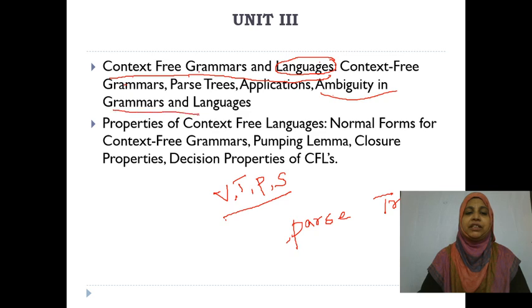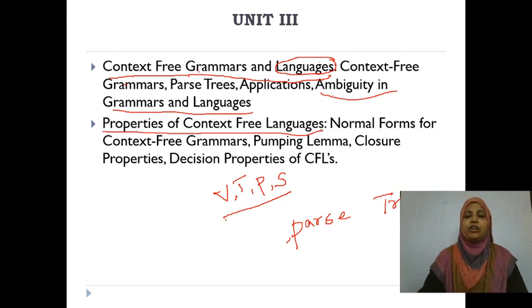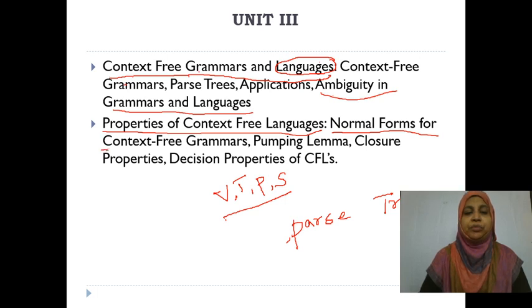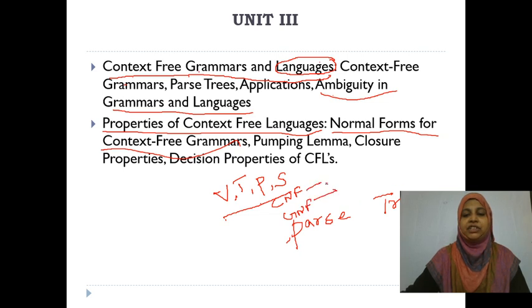The third unit has two parts. The third unit is divided into two parts. The first one is context-free grammar and languages. The second one is the properties of context-free languages. In the properties of context-free languages, normal forms are very important. There are two types of normal forms: one is CNF, the second one is GNF. These two are very important concepts. From these two concepts, you are going to get one LAQ.